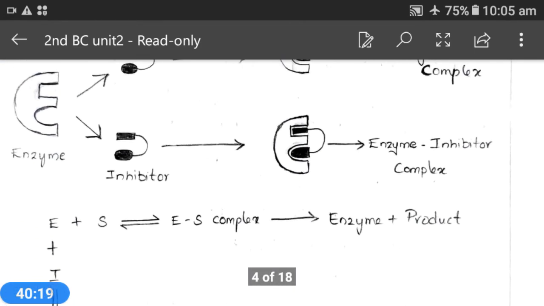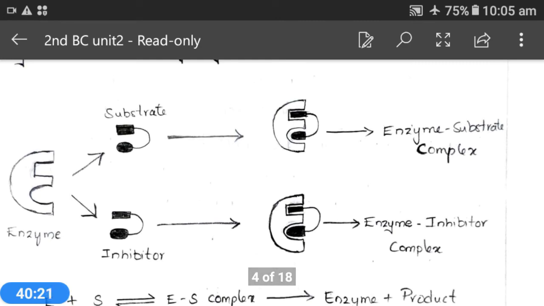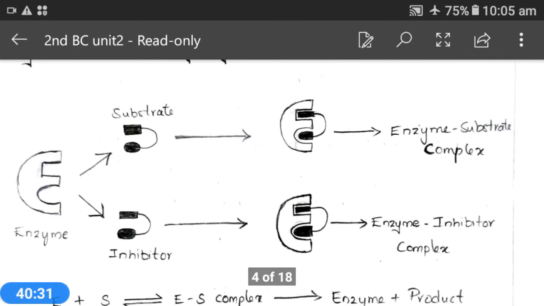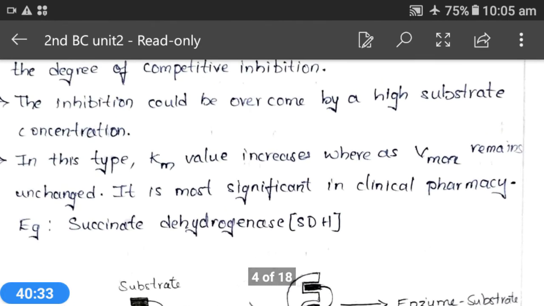Okay, and if you see the graph here, what happens? Km value is unchanged and Vmax is lowered. If you see the plot before inhibition and after inhibition, Vmax is decreased, whereas Km value is the same in both conditions.